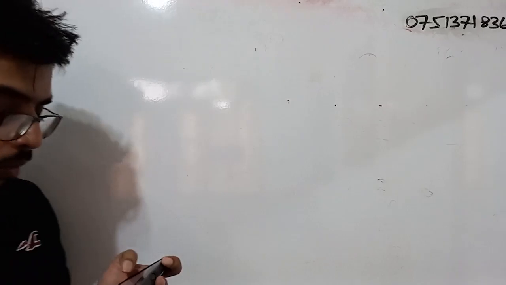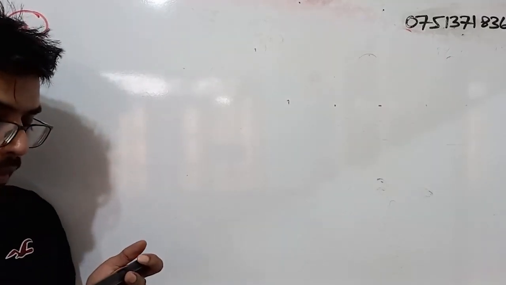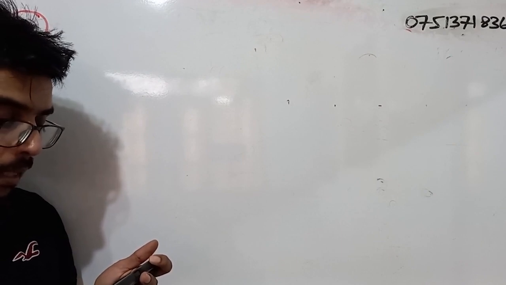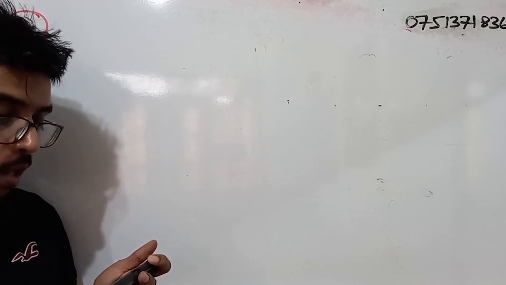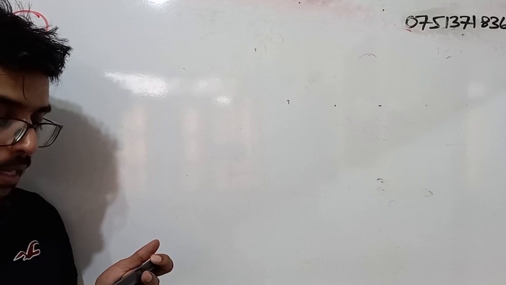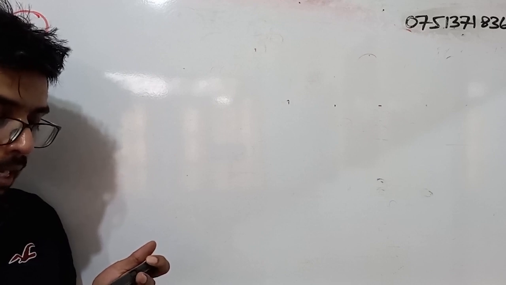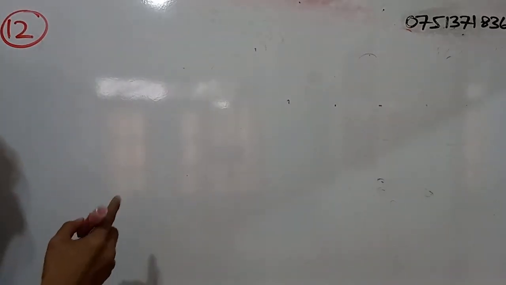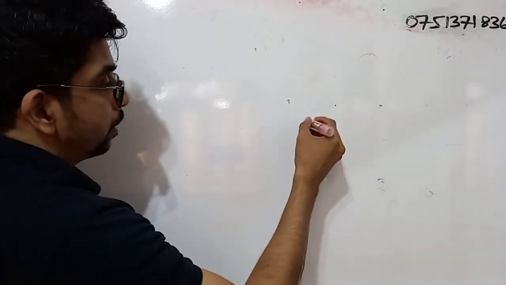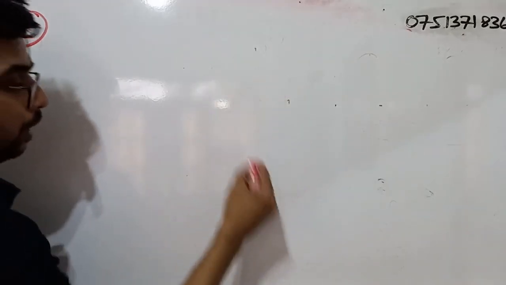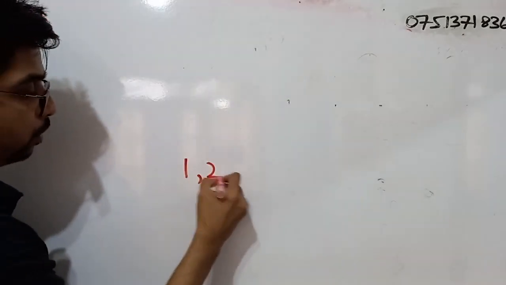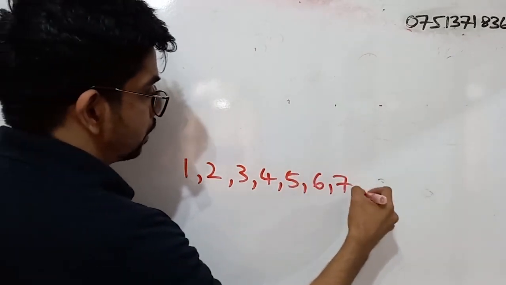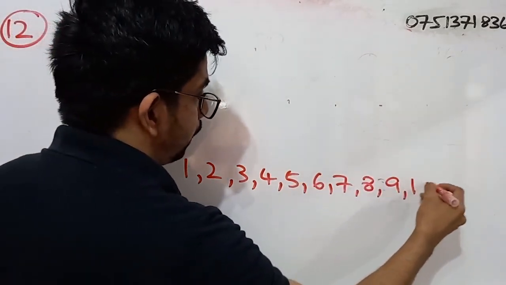10.21. Question number 12. A equals, within curly brackets, multiples of 2 from 1 to 10. Write set A as a list of elements within curly brackets. Right. So what is the number range? We have 1, 2, 3, 4, 5, 6, 7, 8, 9, 10.